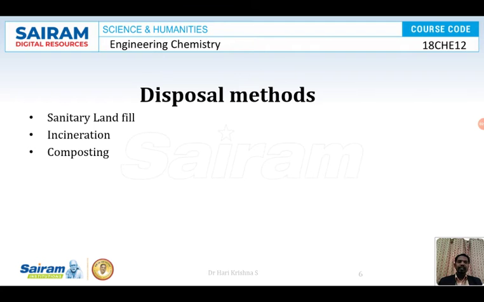How to dispose: sanitary landfill, incineration and composting. So what is sanitary landfill, what is incineration and what is composting? We will discuss one by one. In sanitary landfill, we dig a huge hole and fill a few layers of huge rocks. Then we dump the municipal waste, then fill a layer of soil, then dump municipal waste, then a layer of soil, then dump municipal waste and biodegradable waste, then a layer of soil. This is called landfill. This should be done on the outskirts of the city.